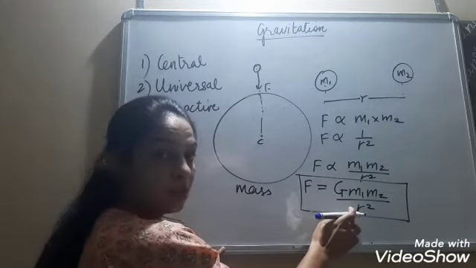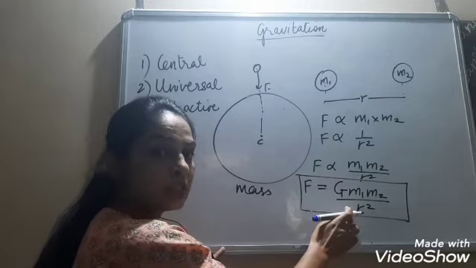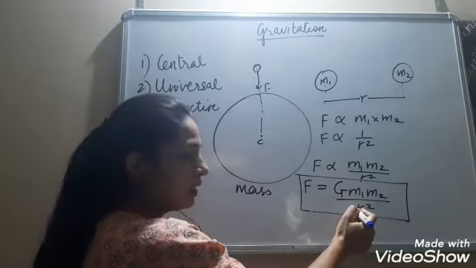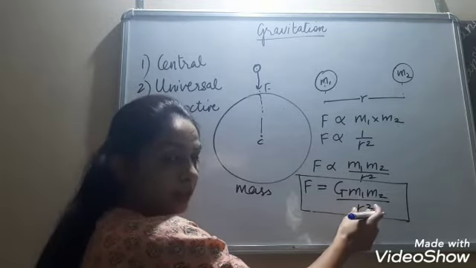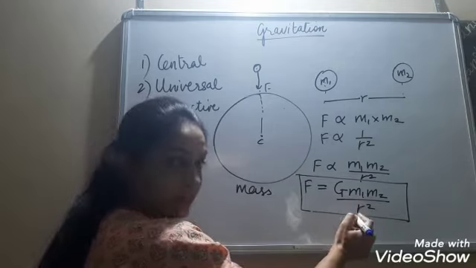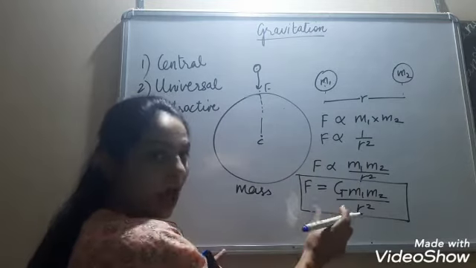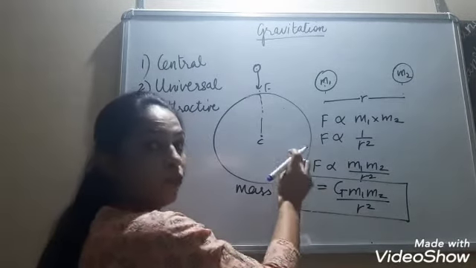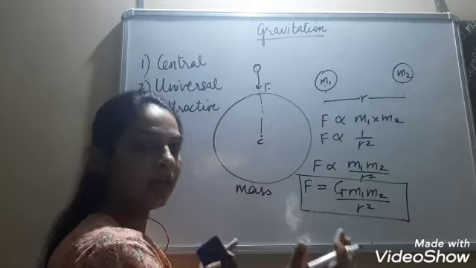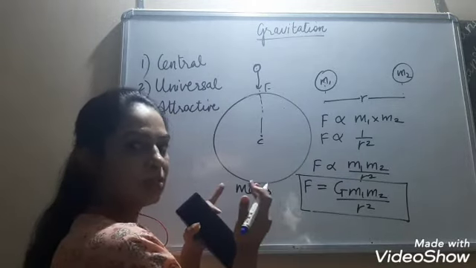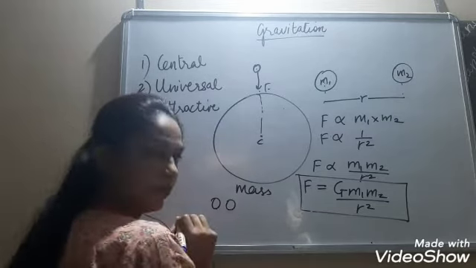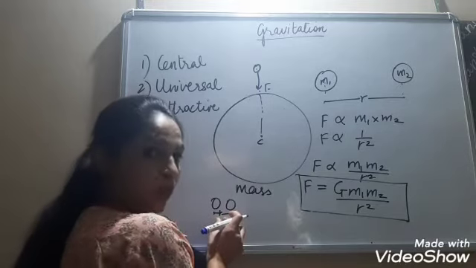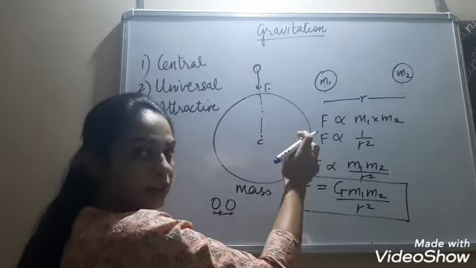Secondly, force is inversely proportional to the square of the distance between them. Inverse proportionality means this is in the denominator. If r, or the distance between the bodies, decreases, if r is less, r square will be lesser. If it is lesser, then force will be very high. That means if r is less, the bodies are very close. If the bodies are close, the force of attraction is high.